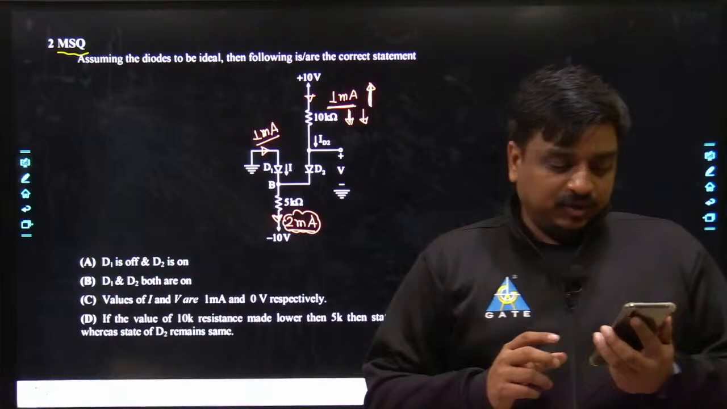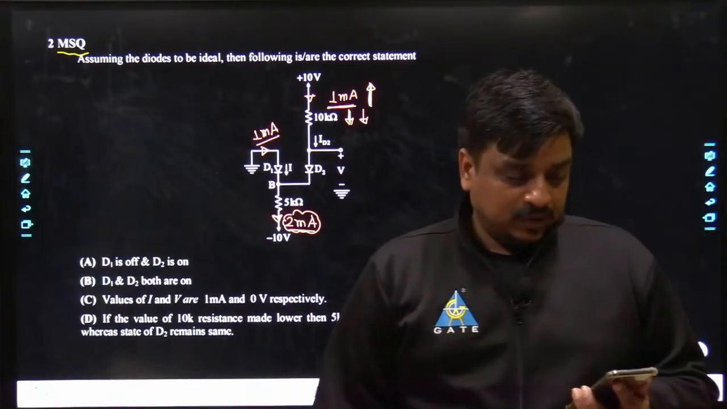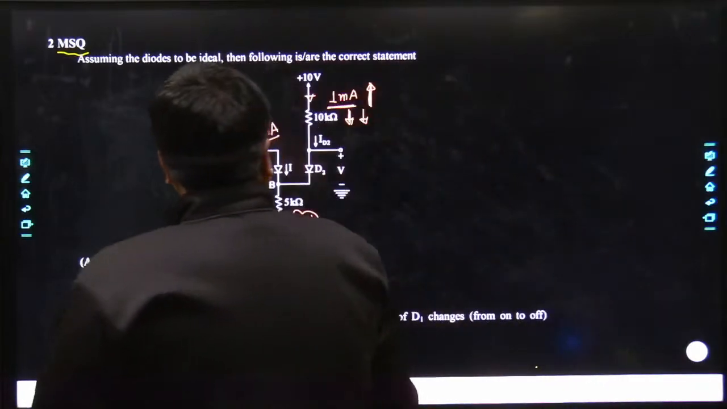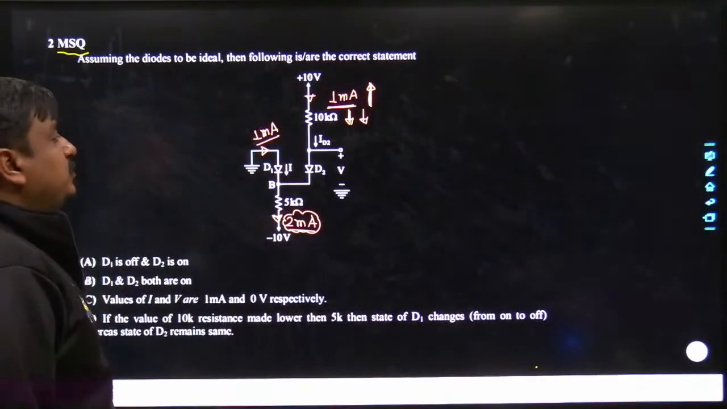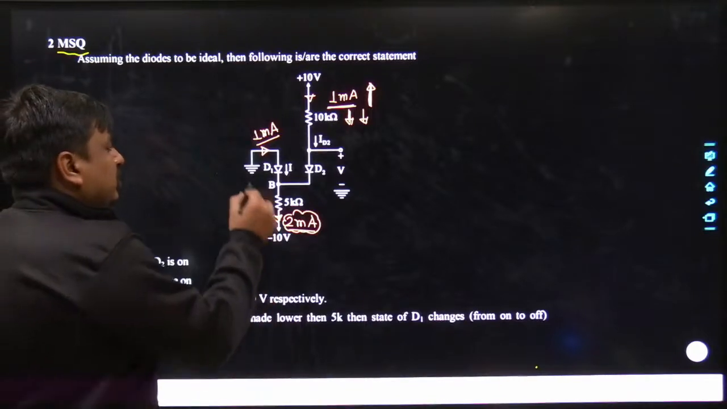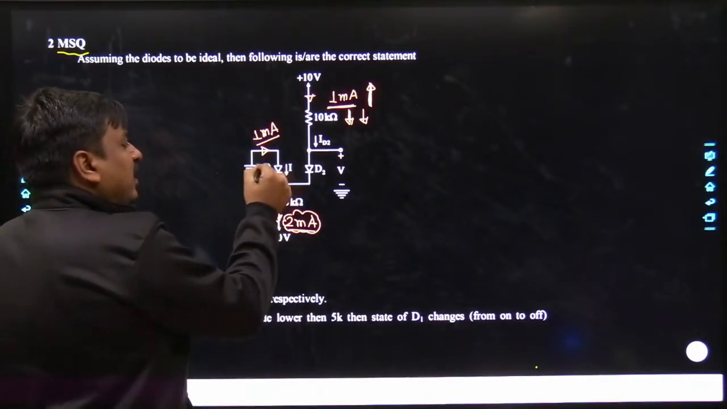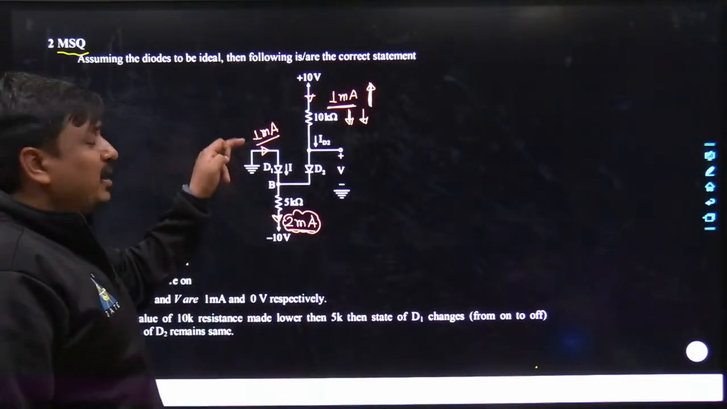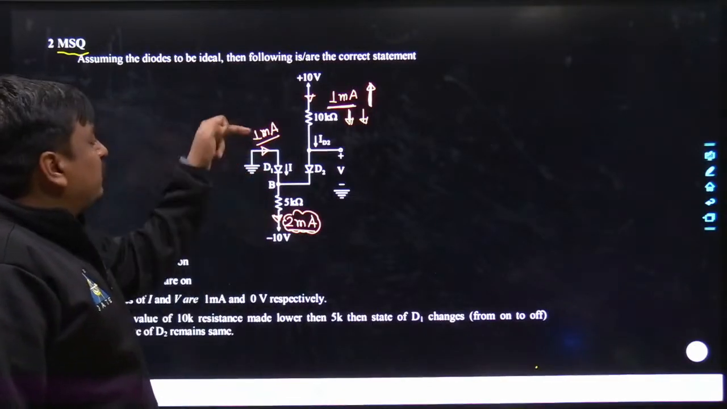Let me see any comments you guys are having. Tell me quickly. So how will we check? Just try to understand it this way. Again, the short circuit test has been conducted. I have assumed D1 is on, and if D1 is on, definitely the flow of current across D1 always has to be from anode to cathode.